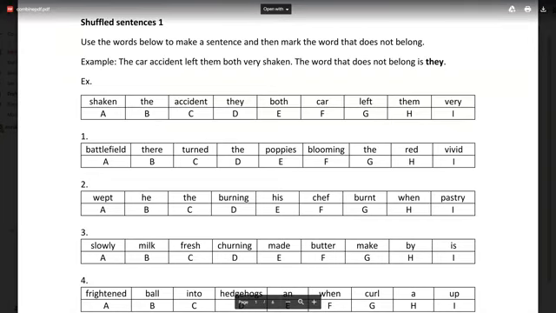Let's start the shuffle sentences today. Try doing number 1 for me. Write the sentence in the brackets, and write the word which is not needed. The first one is: battlefield, there, turned, the, puppies, broming, the, red, vivid. Try writing the sentence and the word which is not needed.